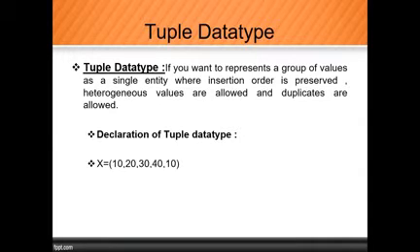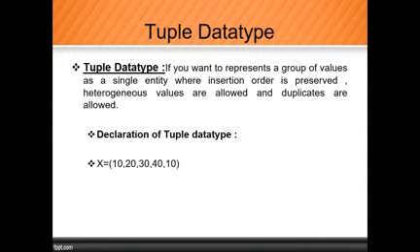Then what is the major difference between list and tuple? Just the concept of mutability and immutability. All the other concepts are similar. Mutability means we can add or modify the elements of that object. Immutability means we cannot add or modify the elements of the object. Okay, there is a difference.